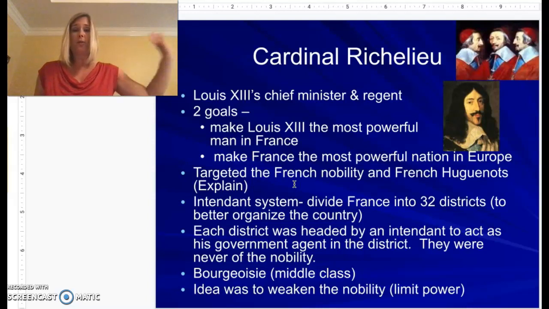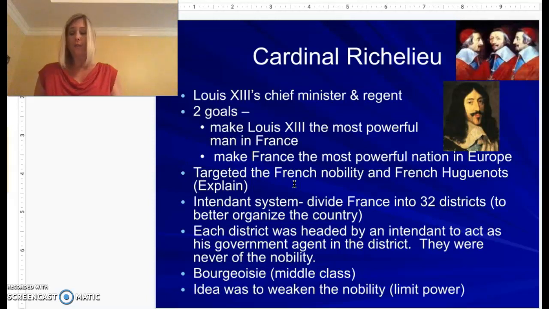And remember, I told you that there had been religious wars and we had Catholics and Protestants fighting each other. And the Protestants had built walls around their cities for protection. And now Richelieu is saying, look, if I find out you're not loyal to this king, your city walls are coming down. There's nowhere for you to hide.